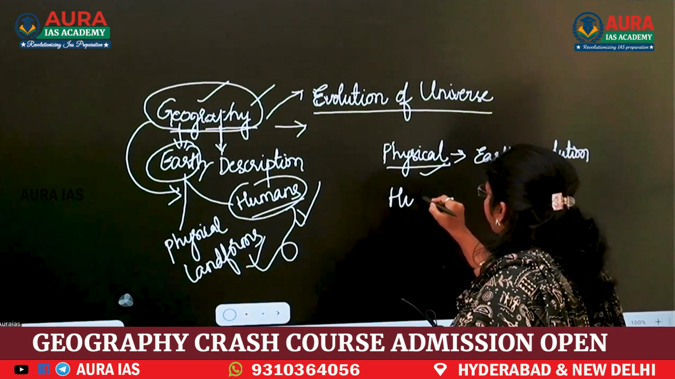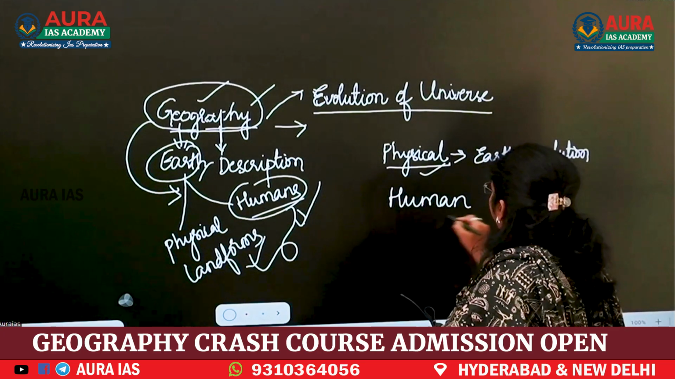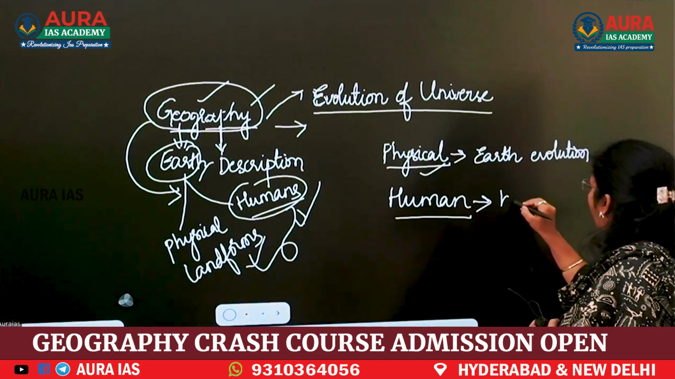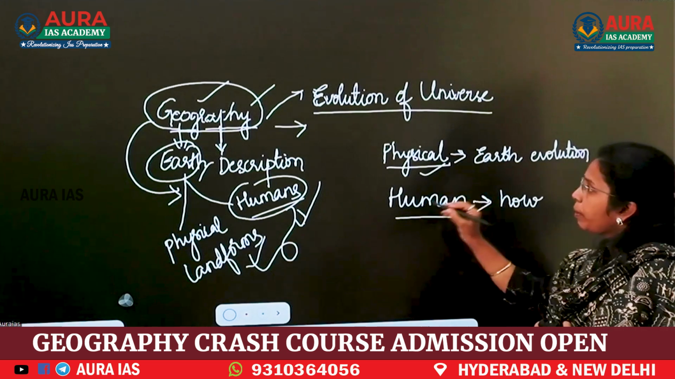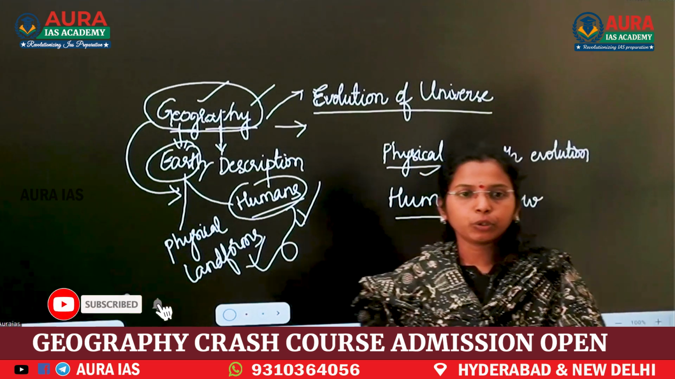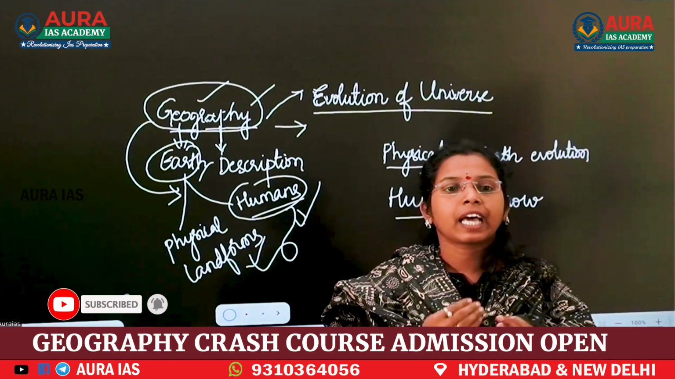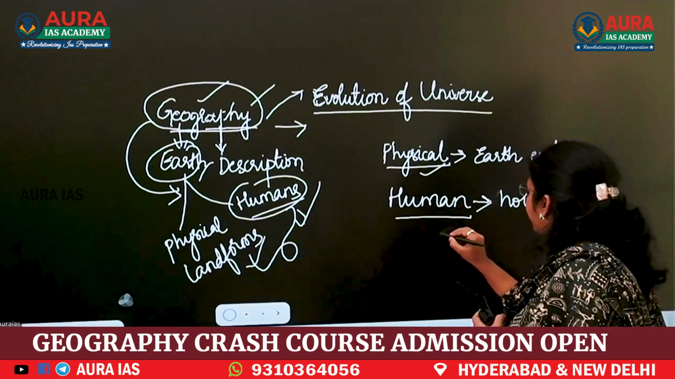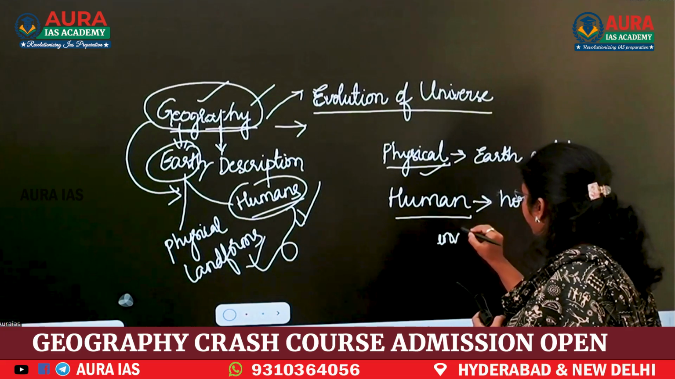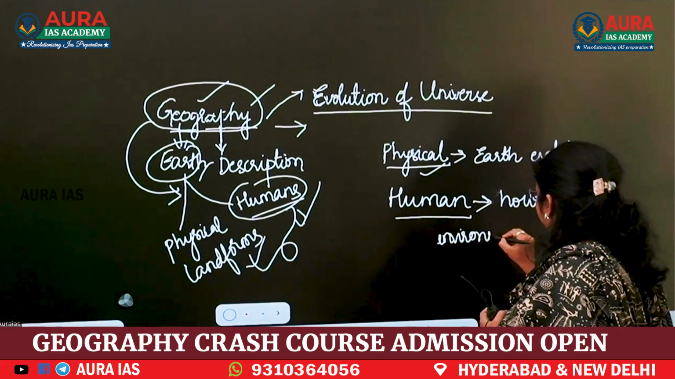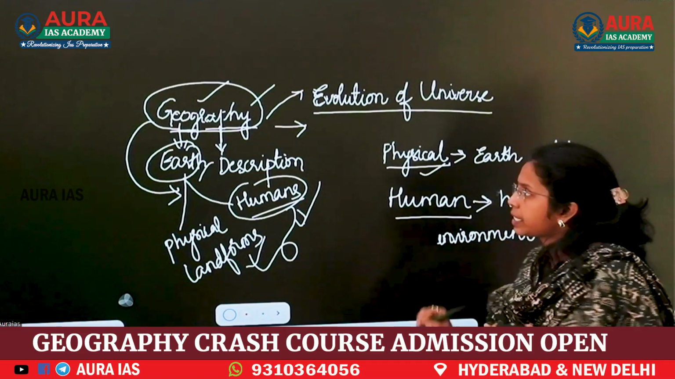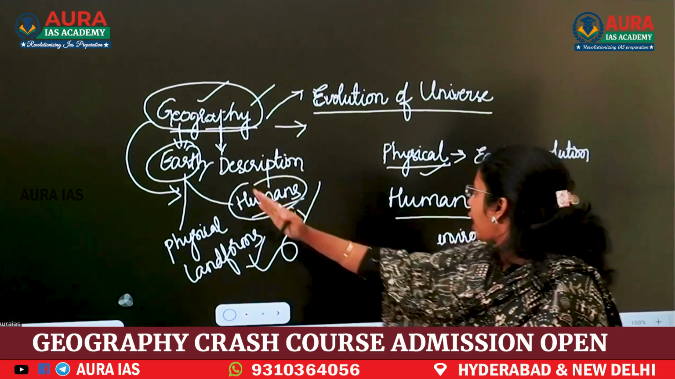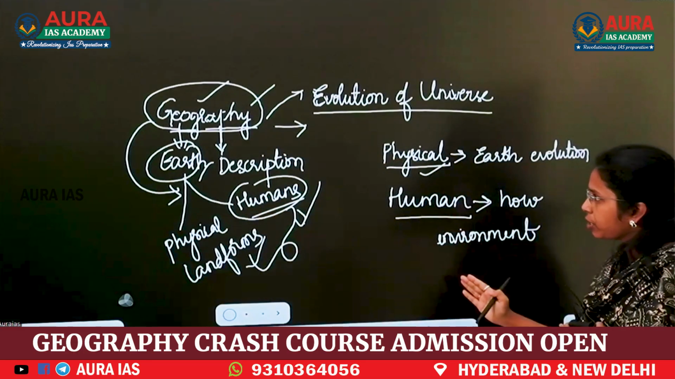Next, human geography. Human geography is related to how places and physical features affect humans. It is an interactive and dynamic relationship between humans and their environment. Environment means their geographical features. Is it clear? Geography is the description of Earth. Geography has two main parts, physical geography and human geography.